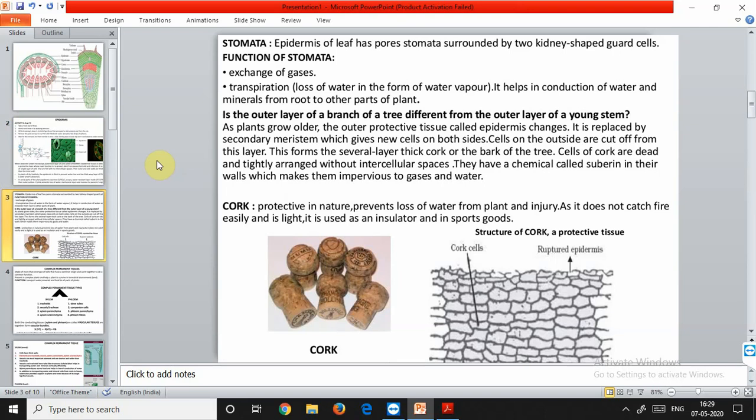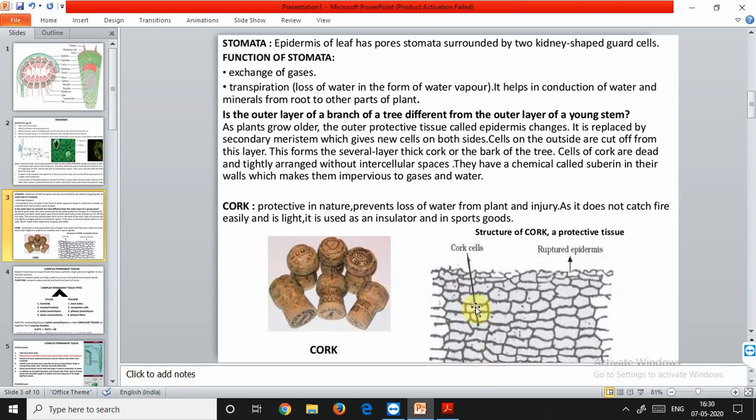Cork cambium is a simple tissue having only one type of cells. Here also only one type of cells is present, like in the case of epidermis. The cells of cork cambium are rectangular and their protoplasts are vacuolated and contain tannins and chloroplasts. So the presence of chloroplasts means they are also able to perform some amount of photosynthesis. Cork cambium gives off new cells on both of its sides, that is, in the upper direction as well as the lower direction. That's why it forms a secondary cortex.